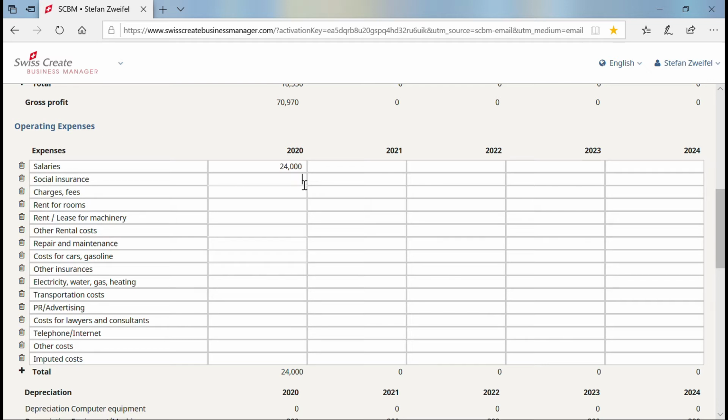Social Security, this depends on the country. In my country, it's about 50%. So 50% of the salary here, another $12,000 for the social insurance. Charges, fees. For company formation, first a one-time fee of $1,000.